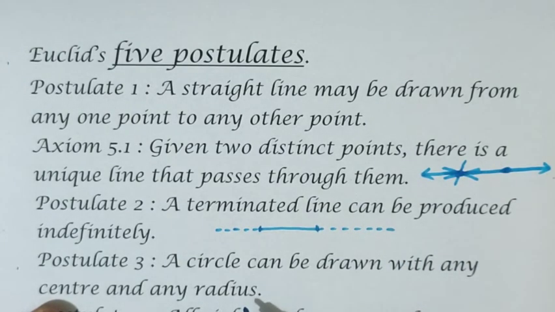Now what is the third postulate? A circle can be drawn with any center and any radius. You know that very well. When we take a radius of 3 centimeters, with the center and that radius we can draw the circle. If I want to draw a new circle with a different radius, I can take a center and draw with the new radius. Otherwise we can draw concentric circles with the same center and different radii. A circle can be drawn with any center and any radius.